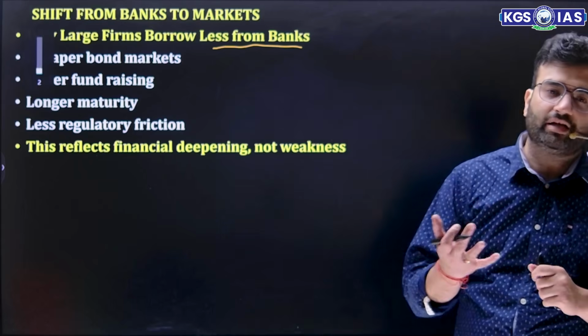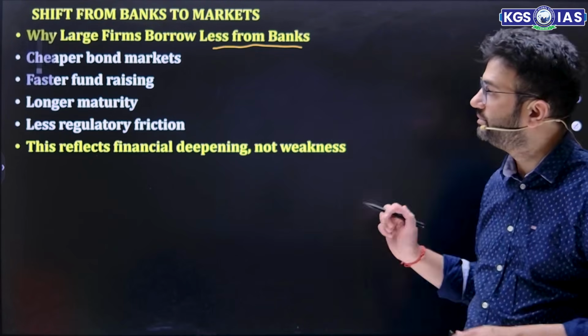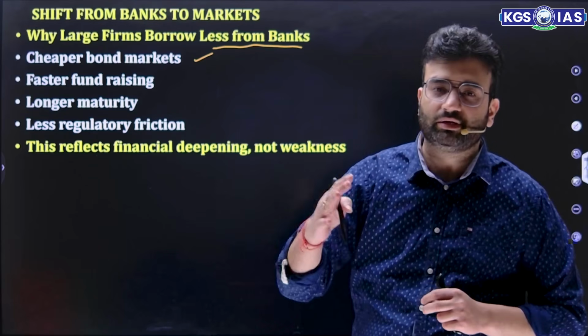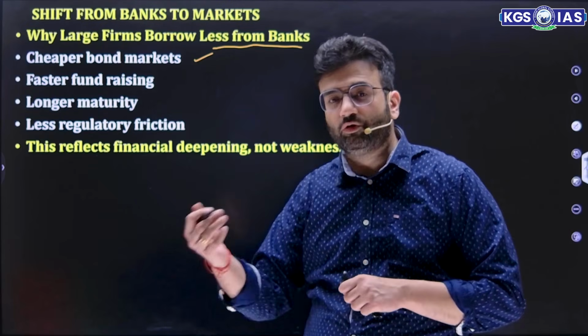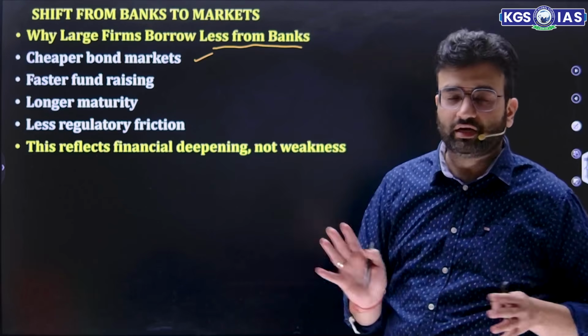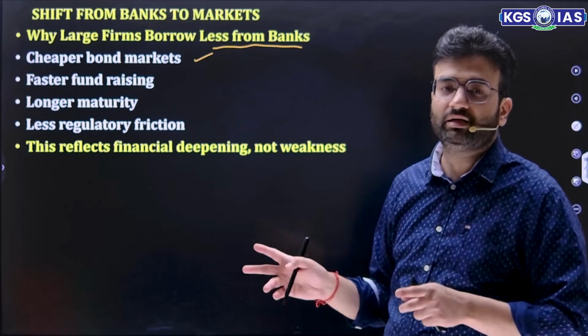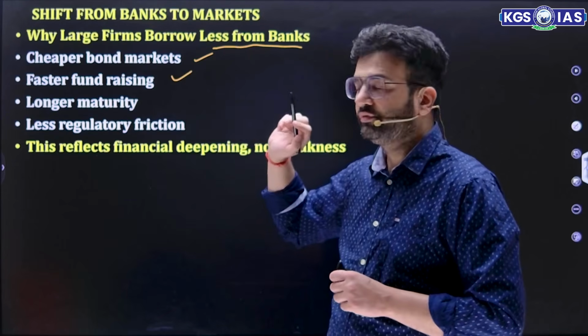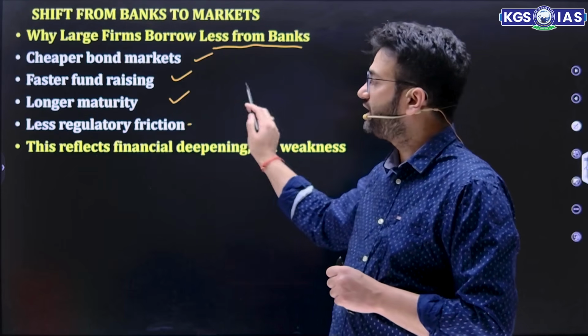Now, if big companies are borrowing less from the bank, that simply means cheaper bond market, because they are releasing more of commercial paper, and commercial paper will give them more money, 7 days to 365 days, having good net worth, having good credit rating, and apart from that, it should be in multiples of 5 lakh. Endorsement is also possible. So faster fundraising, then longer maturity, and less regulatory friction.